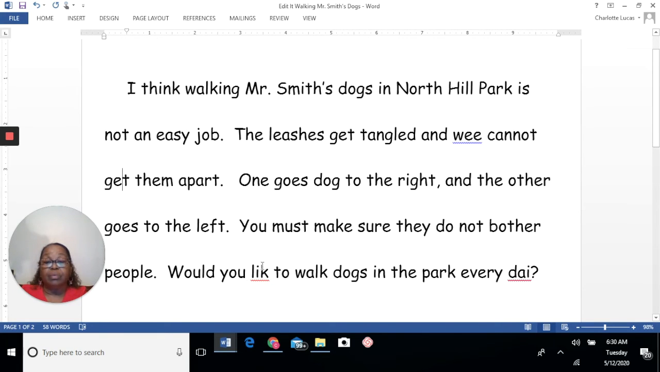This one. What is wrong with this one? Ick. Because the I is saying like igloo. It's a short vowel sound. How do we know it's a short vowel sound right there? Because it doesn't have anything that helps the I say its own name or be a long vowel. It's going ick. Would you lick to walk? Would you like? We need to change this I.